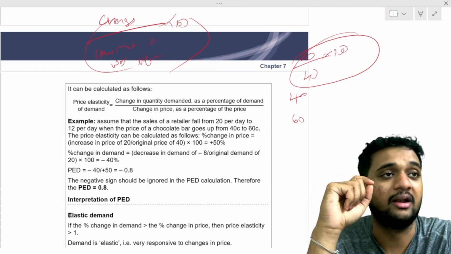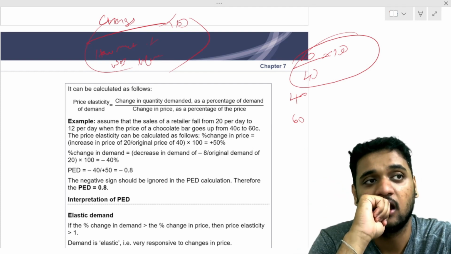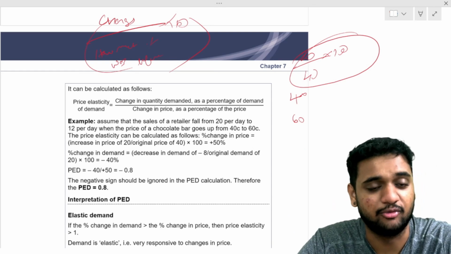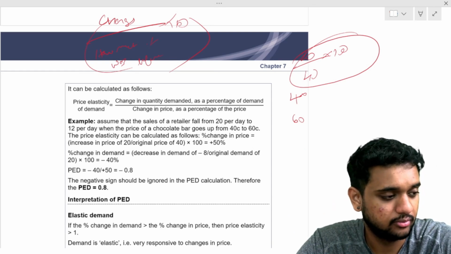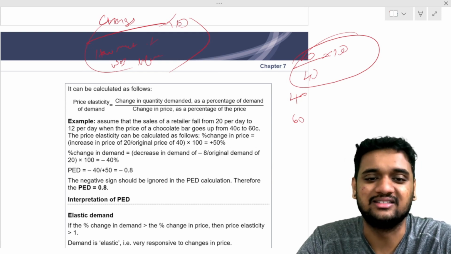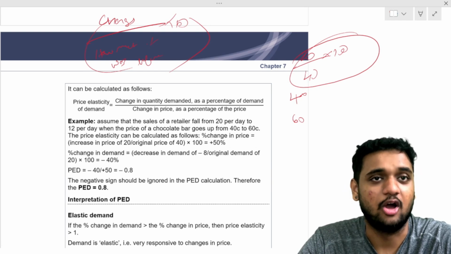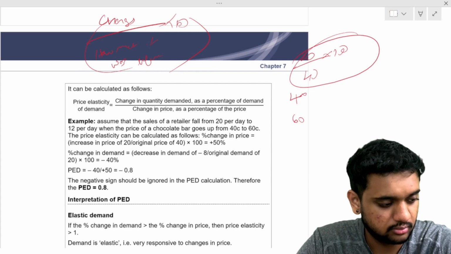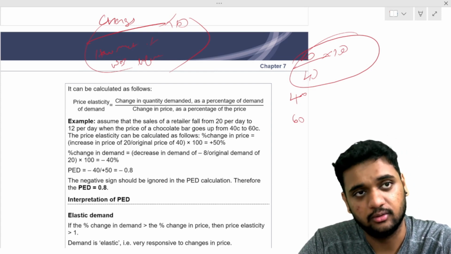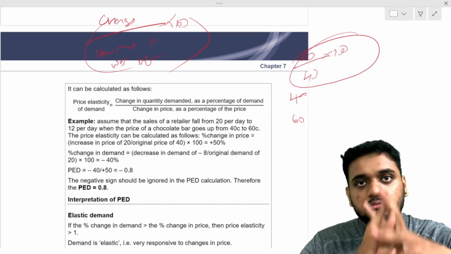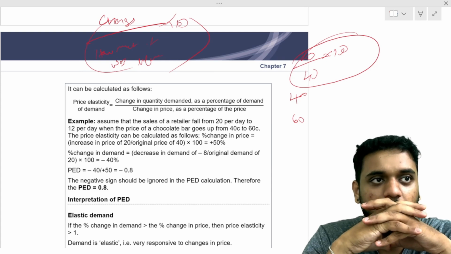Because of that, the quantity demanded will increase or decrease? Increase. Quantity demanded increases from 40 to 60. Remember one thing, whether it's inelastic or elastic, this will not happen. How much percentage it increases or decreases matters. 40 to 60. Is it elastic or inelastic demand? Elastic. How do you find out?